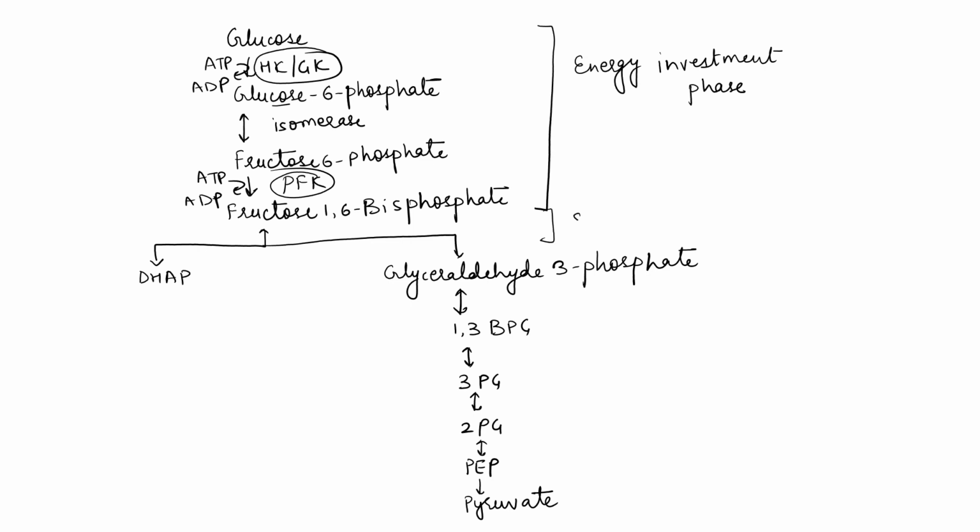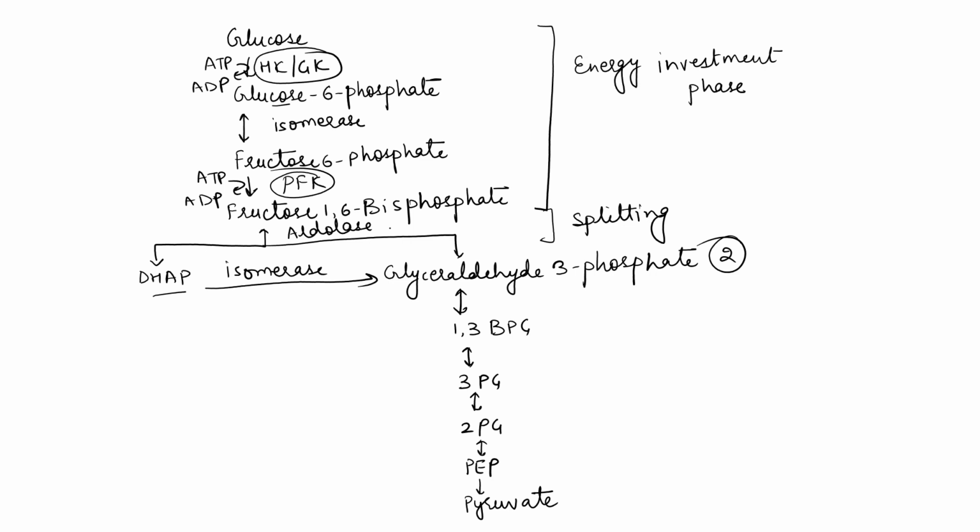Now this is the splitting phase, and in the splitting phase fructose 1,6-bisphosphate in presence of aldolase will split to DHAP, that is dihydroxyacetone phosphate, and glyceraldehyde 3-phosphate. Then this dihydroxyacetone phosphate in presence of phosphotriose isomerase enzyme will again convert to glyceraldehyde 3-phosphate. So from here there are two molecules of glyceraldehyde 3-phosphate, then 1,3-BPG, again two molecules, 3-PG, 2-PG, phosphoenolpyruvate and pyruvate. Two molecules will form.